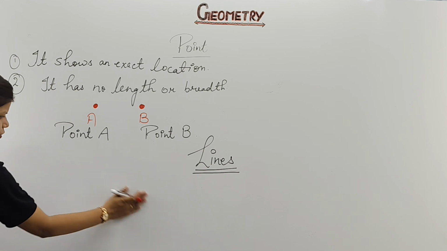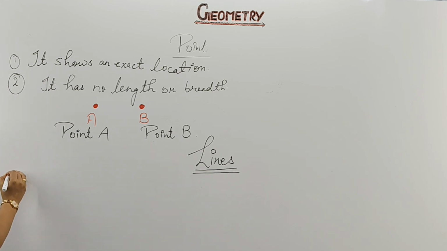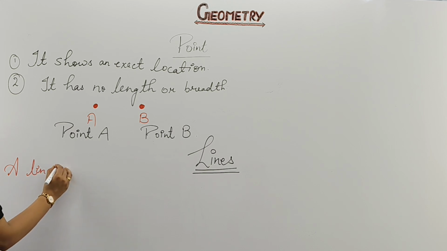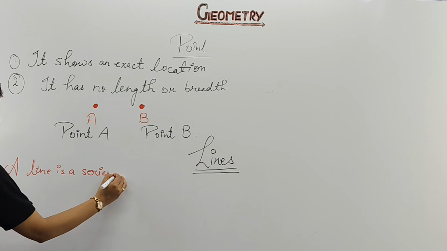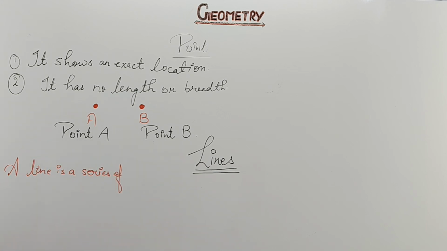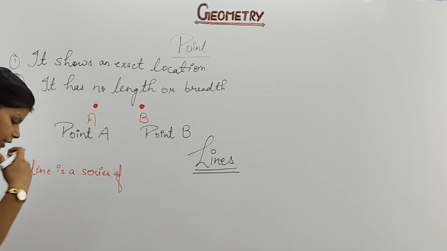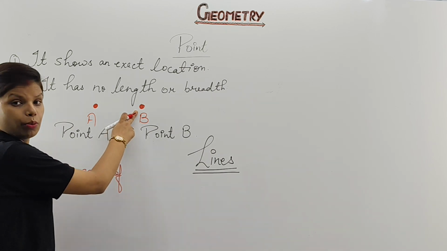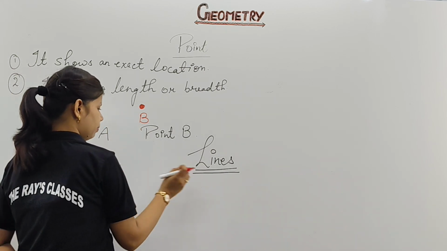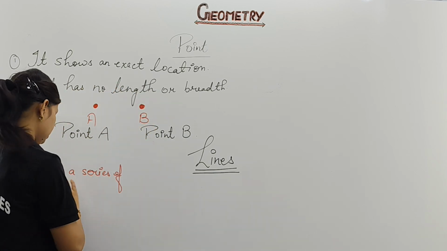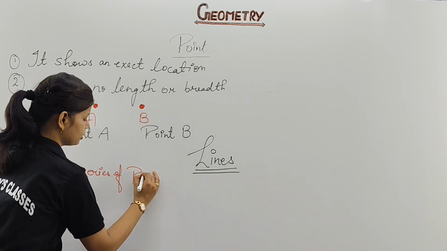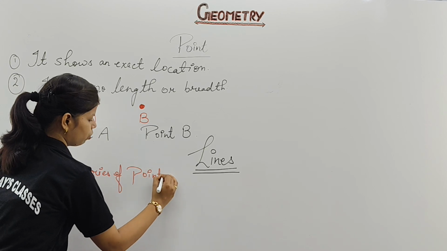A line is a series of, now write, a line is a series of what? Can you guess? Series of points. That means when we combine different points, then we form a line. A line is a series of points joined together.